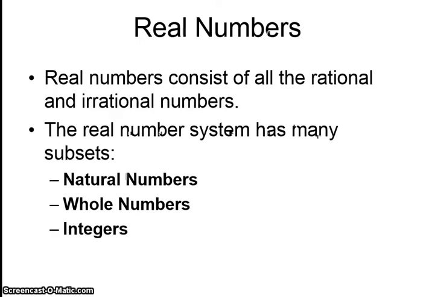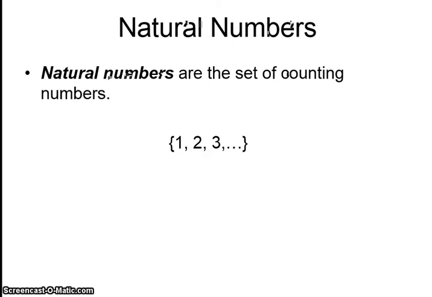Real numbers consist of all the rational and irrational numbers. The real number system has many subsets: natural numbers, whole numbers, integers. Natural numbers are your set of counting numbers. First number you ever learned: 1, 2, 3, 4, 5. Those are natural numbers, and so on.